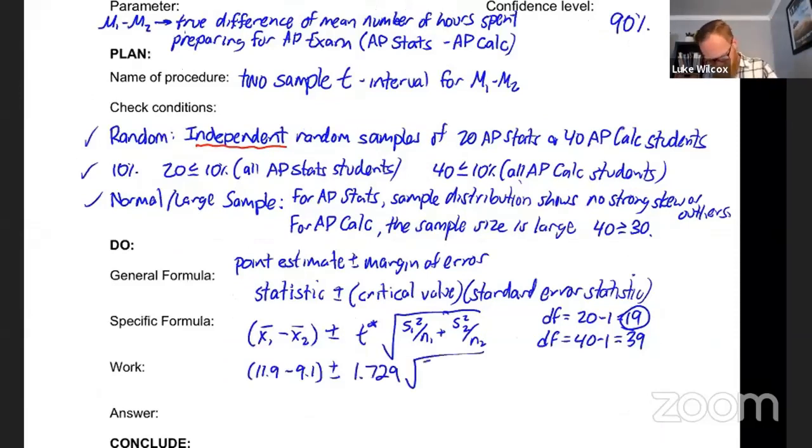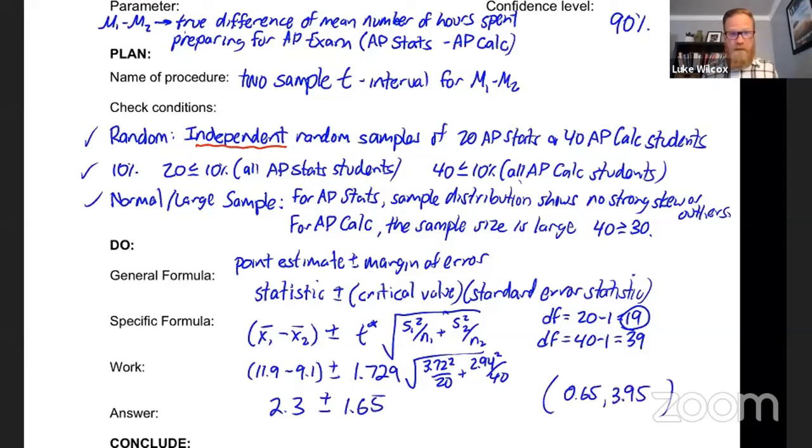It's going to be 3.72 squared over 20 plus 2.94 squared over 40. So I did these calculations already. I got 2.3 for my point estimate, and I got 1.65 for my margin of error, and that is going to give me a final answer of 0.65 up to 3.95.